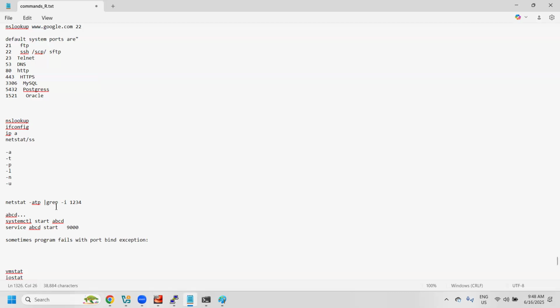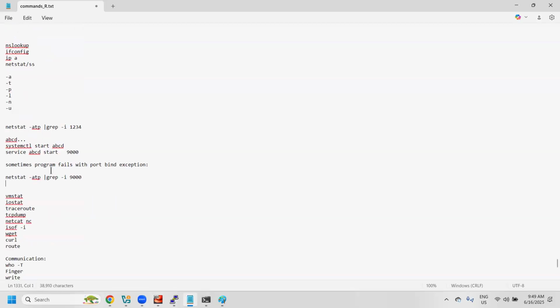In that case, we use netstat -atp | grep -i 9000, and we get some process details. Once you get the process details, we check which program is using the port and get the process id. From there we can decide whether that program is important. If it is important, we'll change to a different port and start. If it is not important, we'll terminate that program and start this program. That is also one of the important features of netstat.